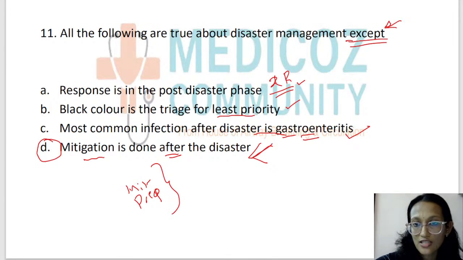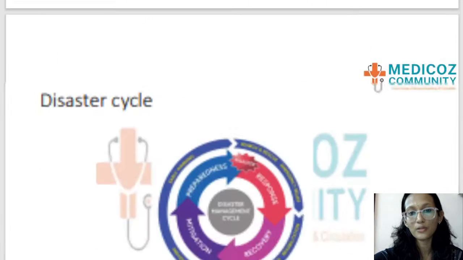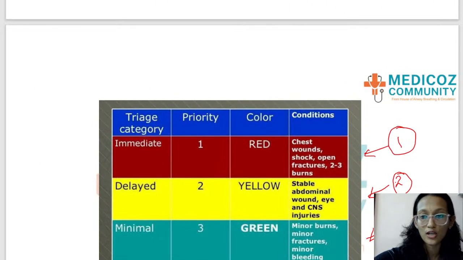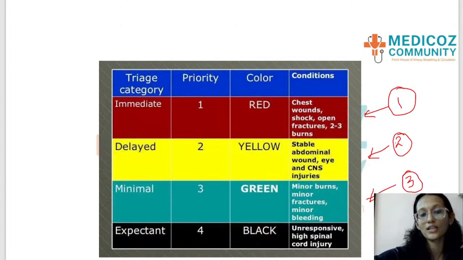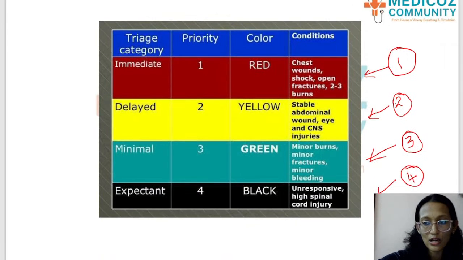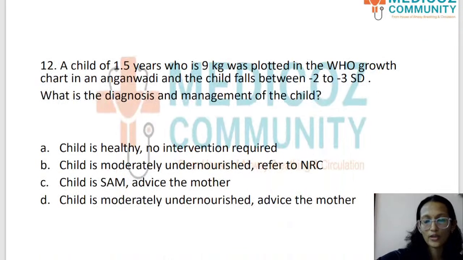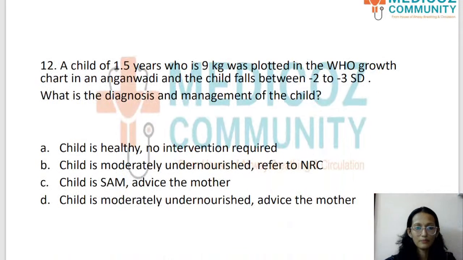Okay, so that is about disaster management. We discussed a cycle, we discussed triage. Both are very important. Multiple questions can come from triage. Again, a triage alone can come as a question based on which is the medium priority or which is the least priority. That itself can come as a question. So keep revising them. Here we have got the answer. Okay, moving on to the next question.